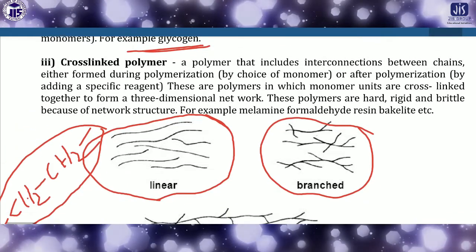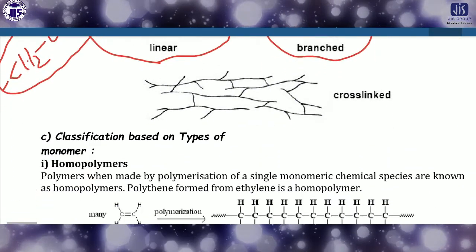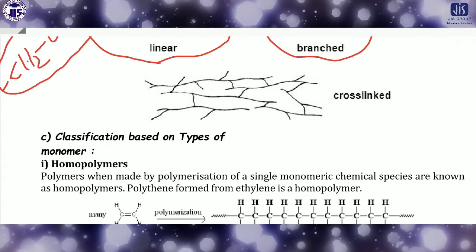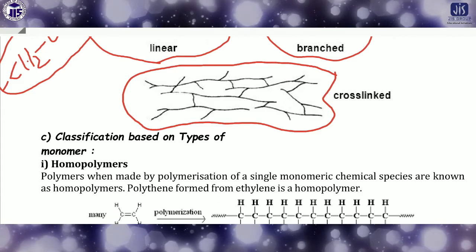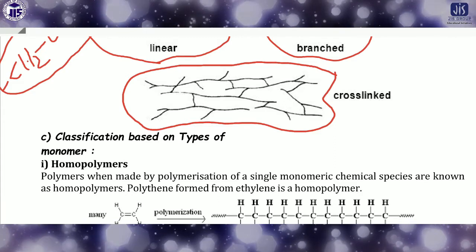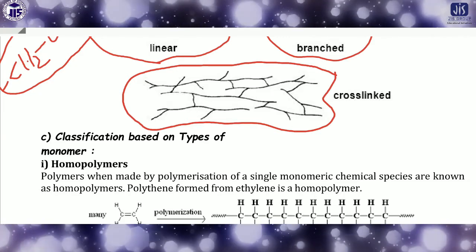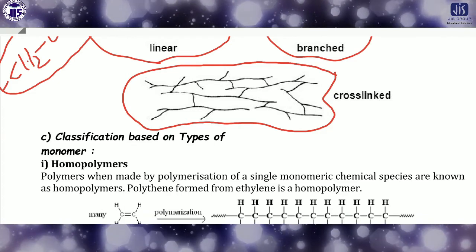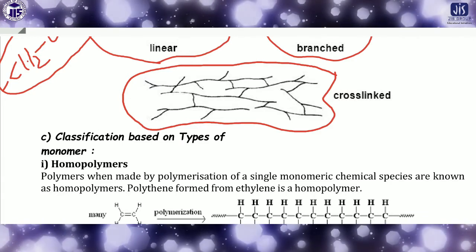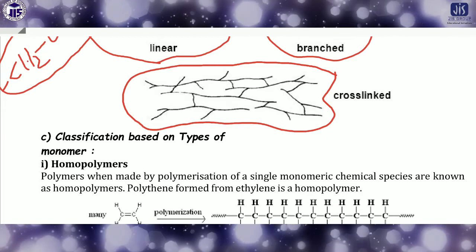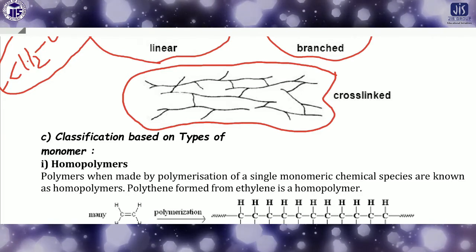Then another polymer, and it is very, very important, is called the cross-linked polymer. Now what is the cross-linked polymer? Cross-linked polymer means the branches are interconnected with each other. Each and every chain is interconnected with each other, and it forms a 3D like structure. These types of polymer generally have very high strength. This type of polymer is normally called the 3D polymer, as each and every chain is connected with each other. So this is called the cross-linked polymer.